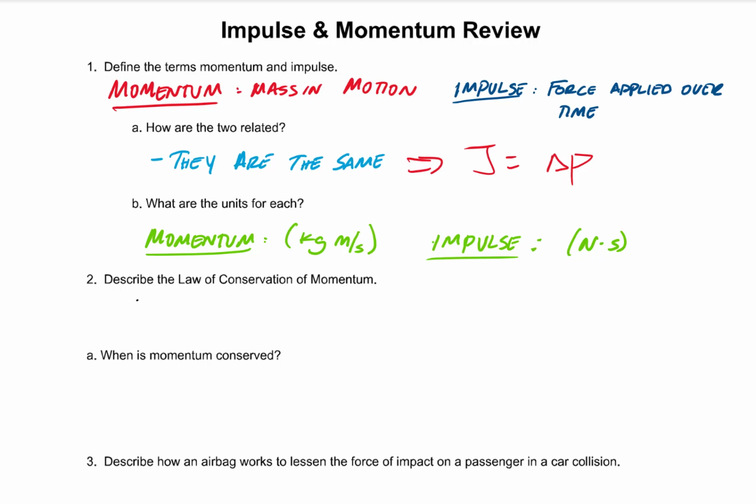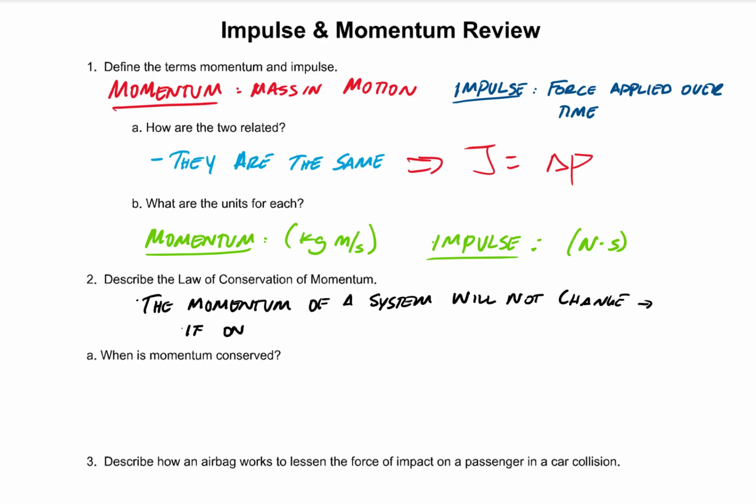The law of conservation of momentum says the momentum of a system will not change. So that means if one object loses momentum, the other object is going to have to pick that momentum back up. It never goes away, it just transfers between two objects.